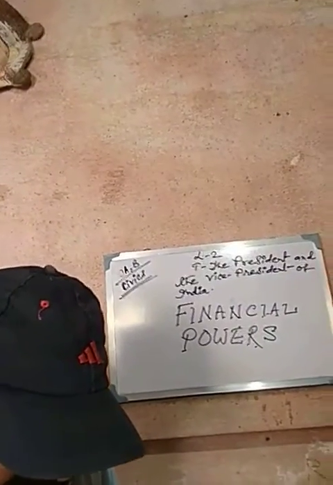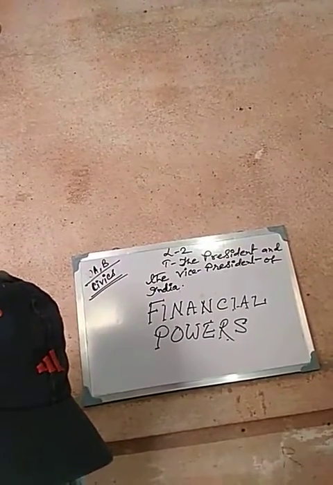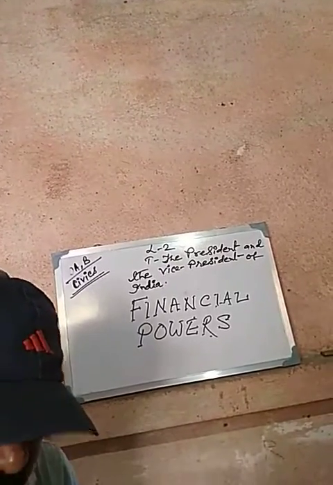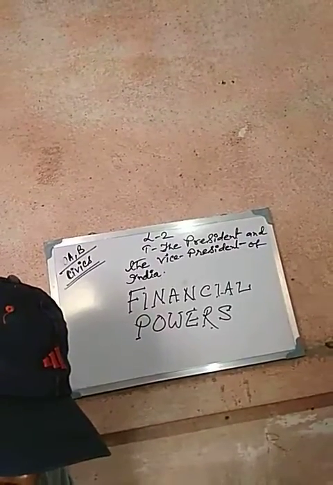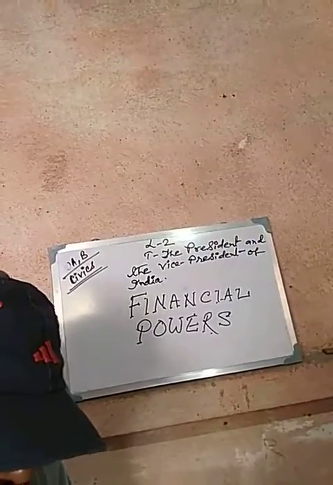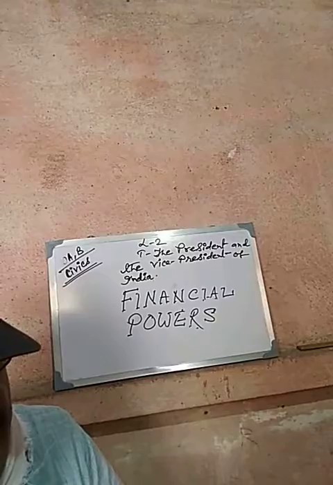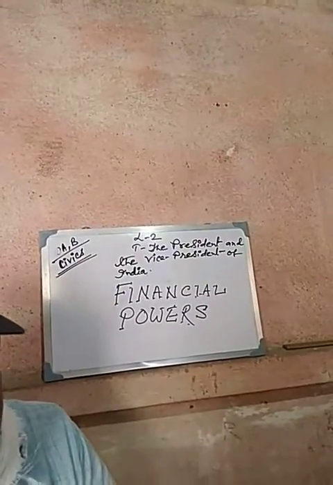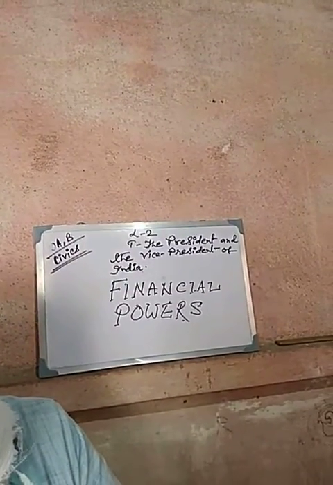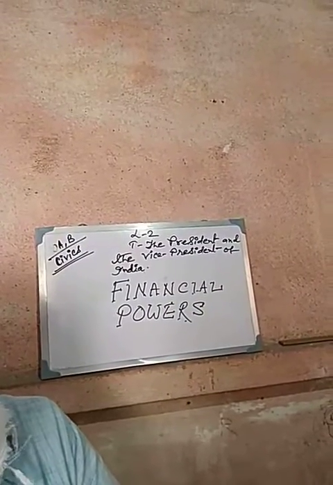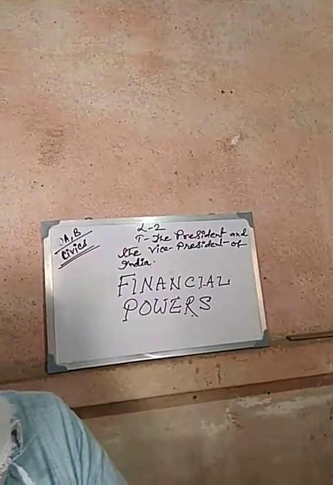Third one, the annual financial statement. The annual financial statement is also laid before the Parliament in the beginning of every financial year on behalf of the President. So before producing a budget in the House,